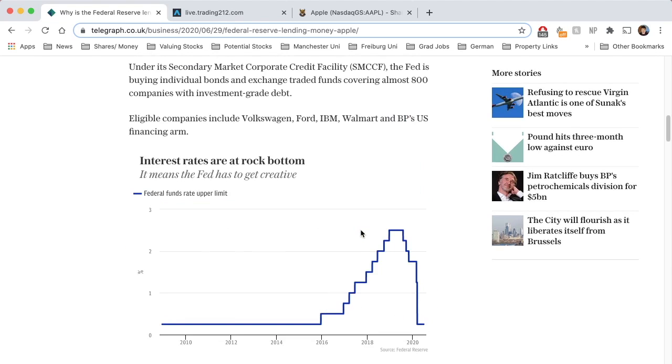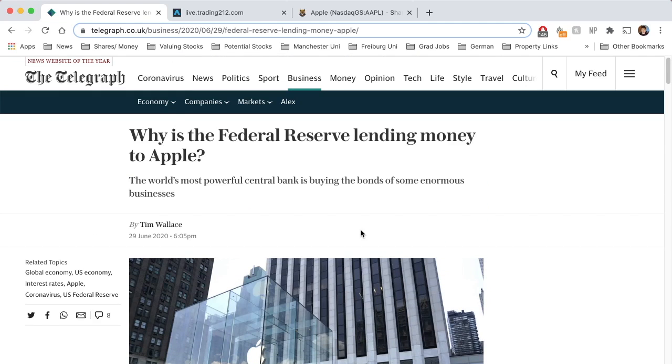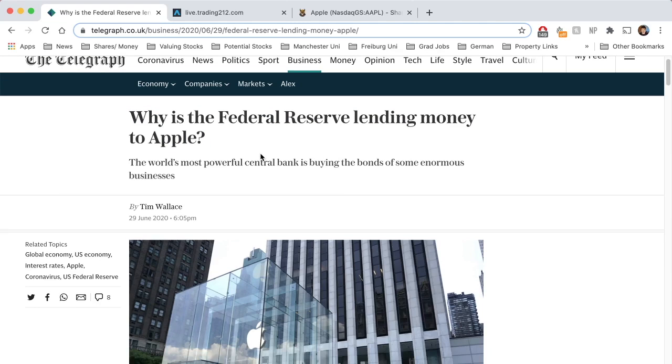I just find it crazy how we now live in a time where the federal government in the US and obviously the Bank of England, and I think even the ECB as well, to a certain extent, can literally just buy corporate bonds and essentially just do whatever they want, it seems like. I just think it's crazy. But I guess we will see the results of this economic stimulus down the line. It's definitely interesting times that we're living in, if you're an economist and watching what's going on.